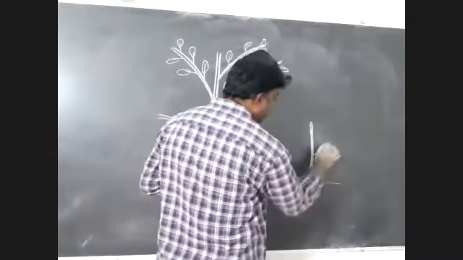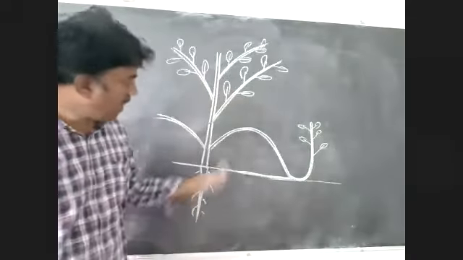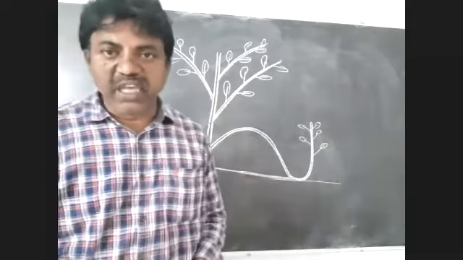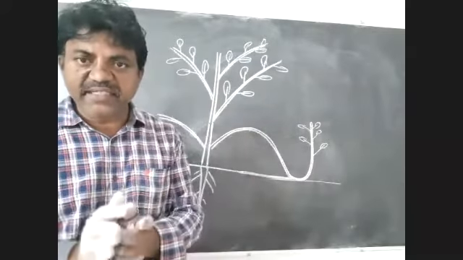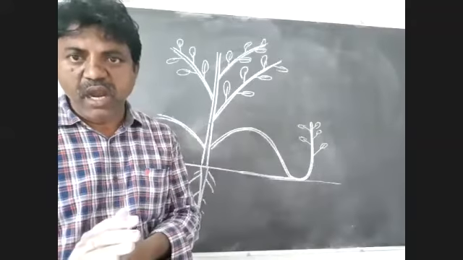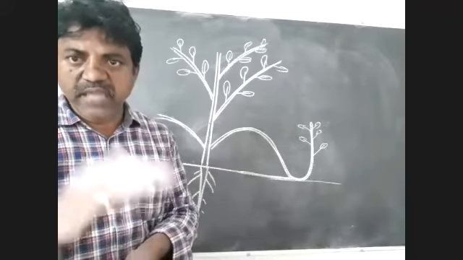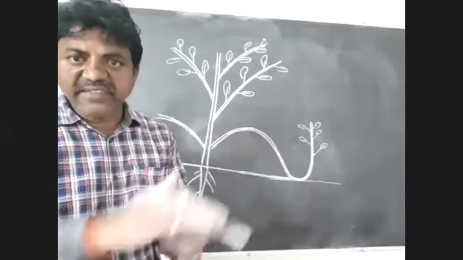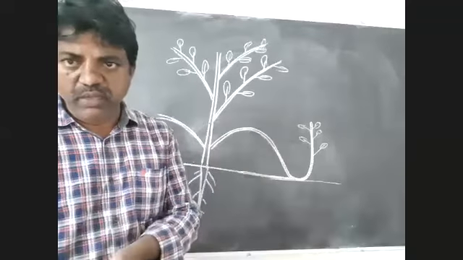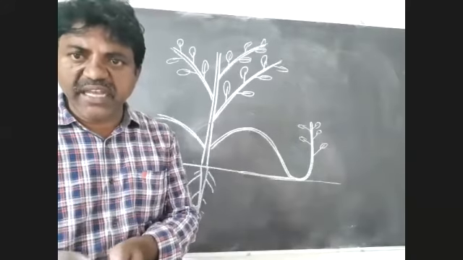Yes, so this is the branch. Listen to me carefully. Some weak branches arise from the basal part of the stem. They grow obliquely upwards for some time, then arch down, bending and touching the ground. And finally the tip of the branch becomes aerial and erect.